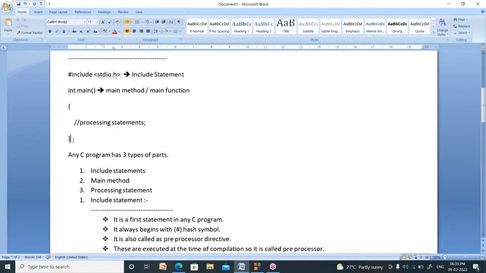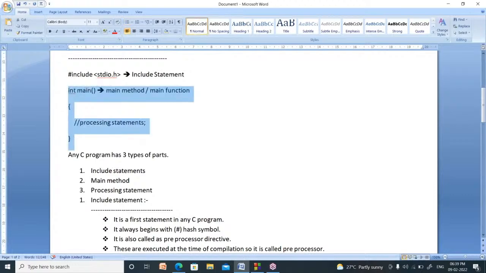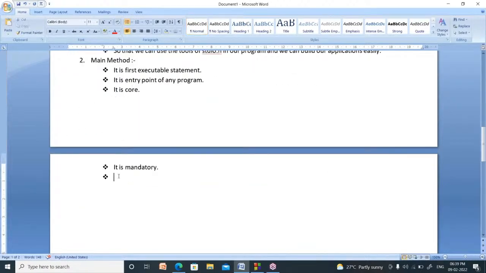Can somebody write it twice or thrice? No, it's not possible. You have to write the main method only one time, meaning it cannot be duplicated. You cannot write duplicate main methods. You cannot write the main method more than one time.